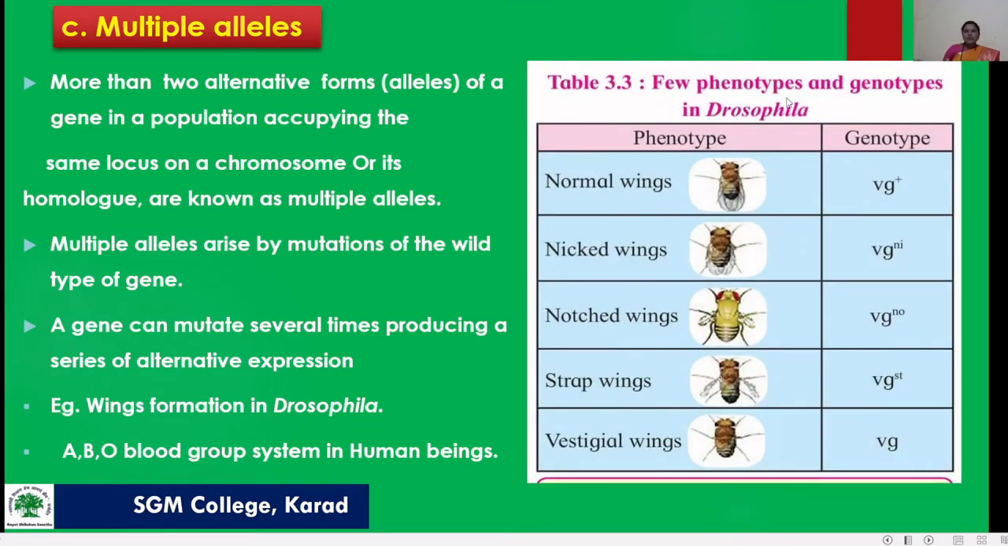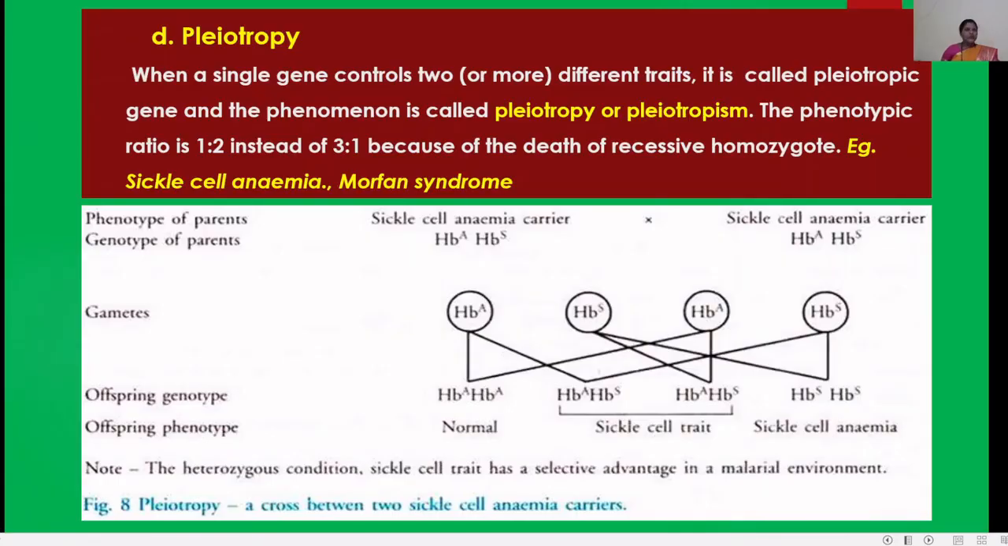See here a few phenotypes and genotypes in Drosophila. Normal wings of Drosophila have genotype vg+, nicked wings vg^ni, notch wings vg^no, strap wings vg^st, and vestigial wings vg. Then the next point is pleiotropy. When a single gene controls two or more different traits, it is called pleiotropy.